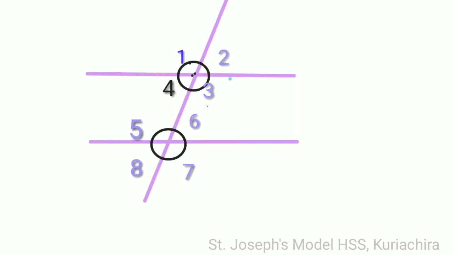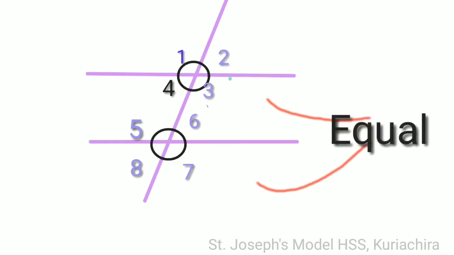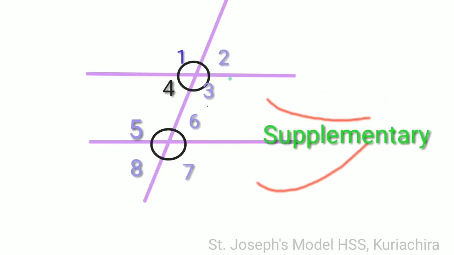We can see 8 angles are formed. The top parallel line makes 4 angles and the bottom parallel line makes the other 4 angles. So if we pair one angle from the top section and one angle from the bottom section, either they are equal or they are supplementary. Supplementary means their sum is 180 degrees.